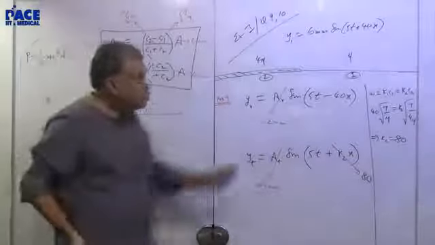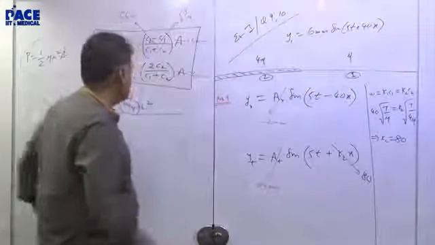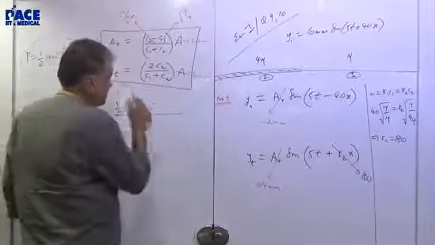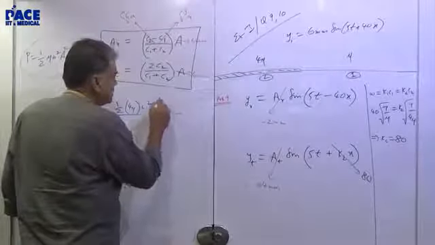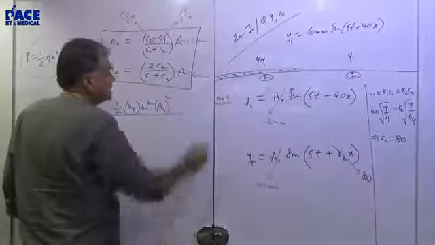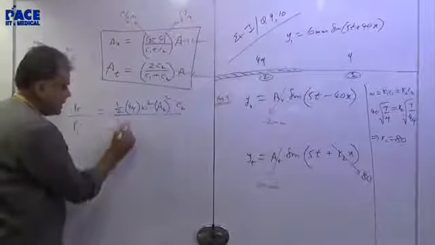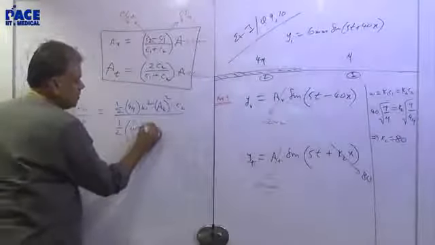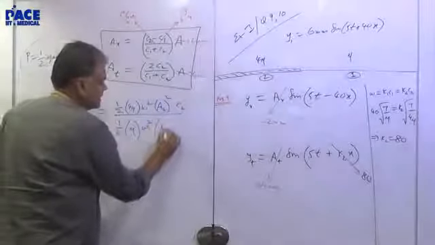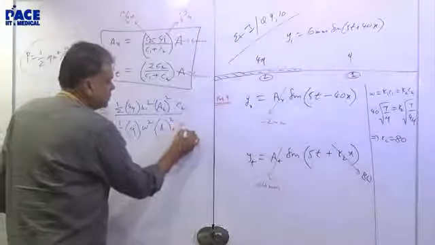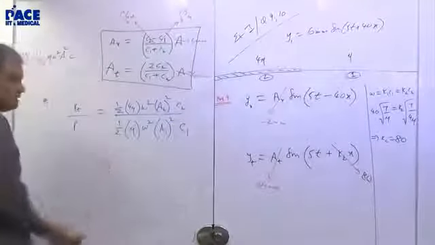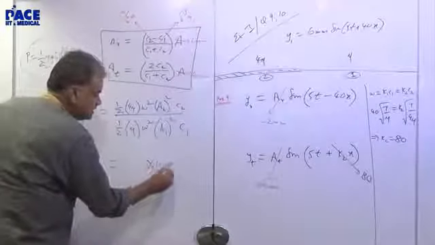There is no omega 2, omega 1. A square is A transmitted the whole square. And C square is the C2 in this case. Upon half mu omega square A incident square into C1. Well, that's it. Get your answer into 100%.